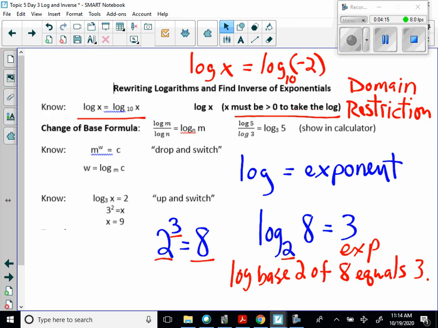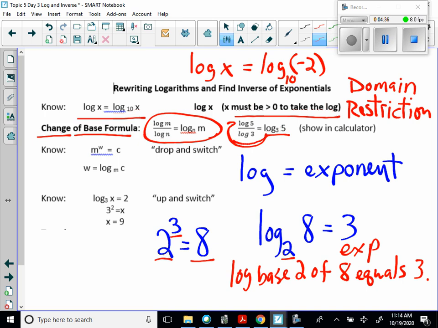That's what that means. If we have a log that is not base 10, we have to do what's called the change of base formula. Okay, and the change of base formula is right here. Okay, so if I say the log base 3 of 5, then I got to say the log of 5 over the log of 3. Okay, and so since my base here is 3, we say base on bottom. So we can rewrite the expression to get the correct answer.